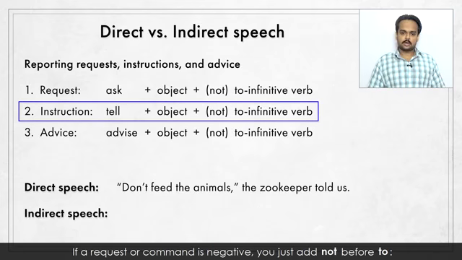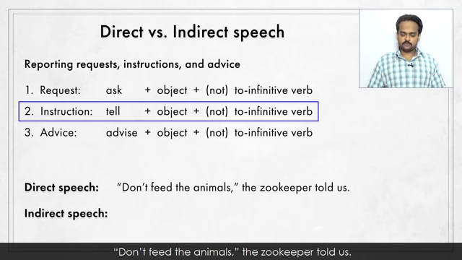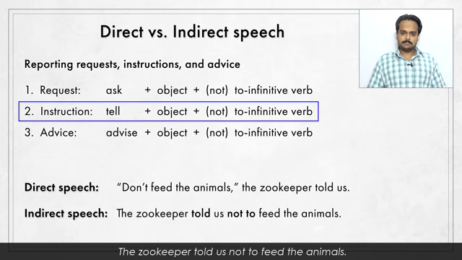If a request or command is negative, you just add "not" before "to." "Don't feed the animals," the zookeeper told us. We change this to indirect speech like this: The zookeeper told us not to feed the animals.